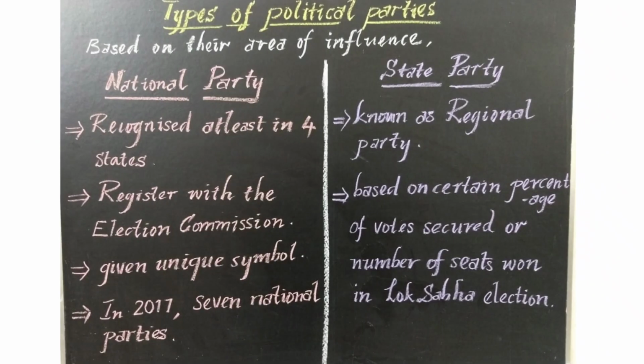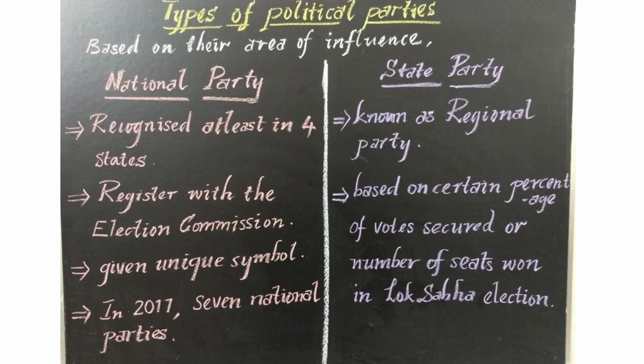Types of political parties in India. How are political parties in India classified? They are classified based on their area of influence, whether the party has influence nationwide or only in a state. Based on that, the political parties are classified as national party and state party, and further as ruling party and opposition party.